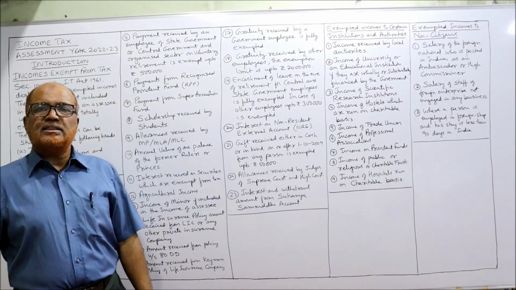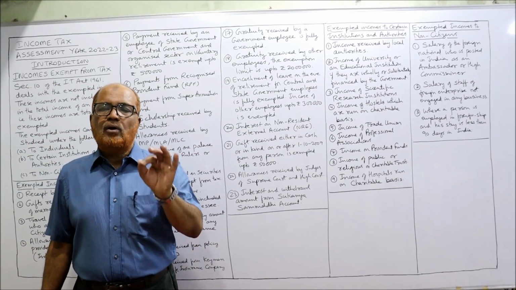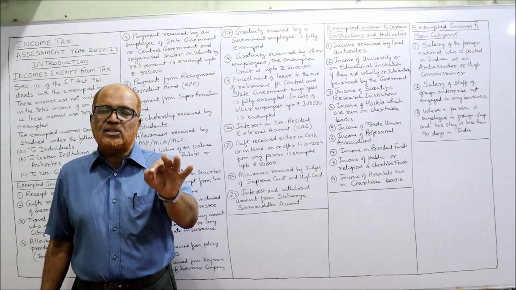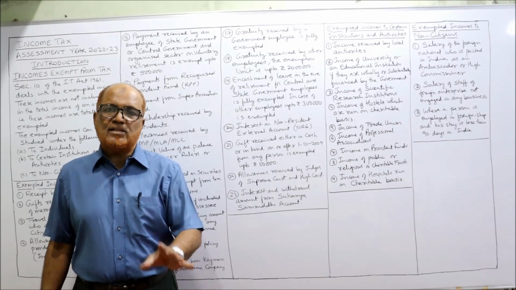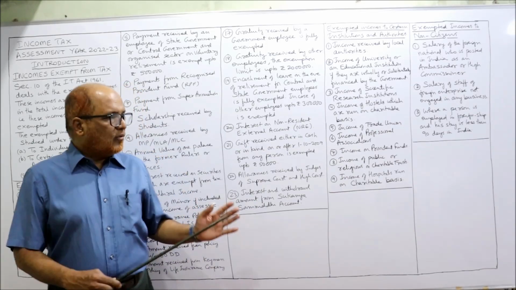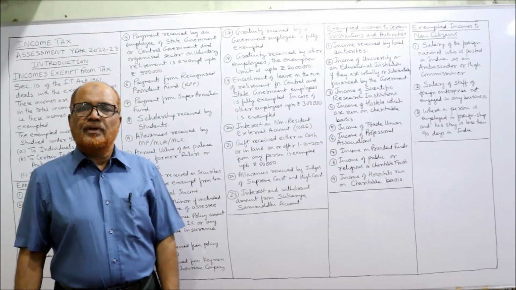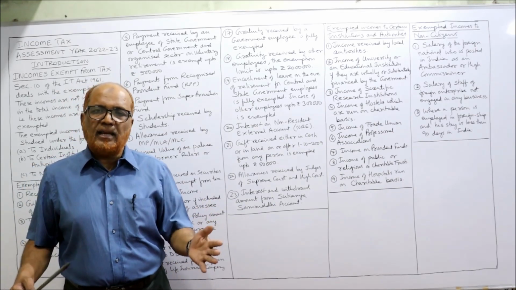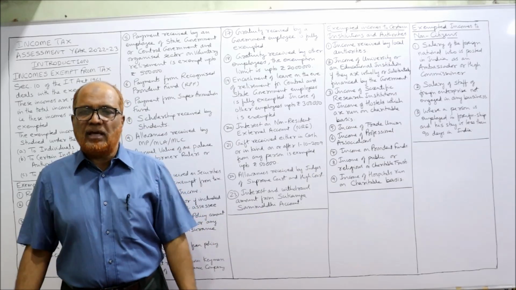So totally 23 examples I have given of those incomes which are exempted fully in the hands of an individual. If you carefully listen to this lecture, you will be able to remember at least 10 in the examination. If you remember even 10 examples, it will be more than enough.